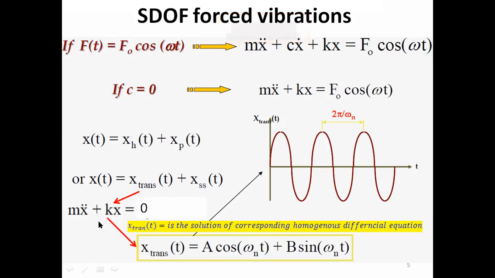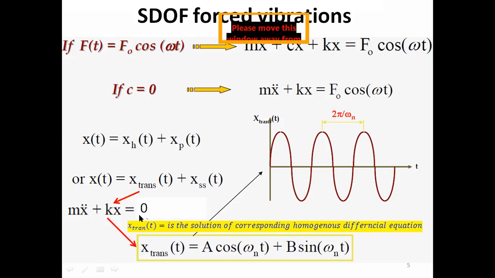If we look at the equation, this is the equation for a free vibration system. For a natural or free vibration, the equation of motion is a homogeneous differential equation, and we have already discussed this.